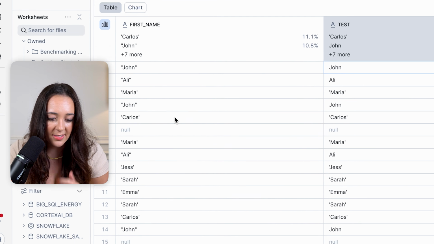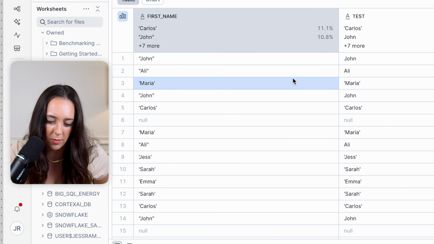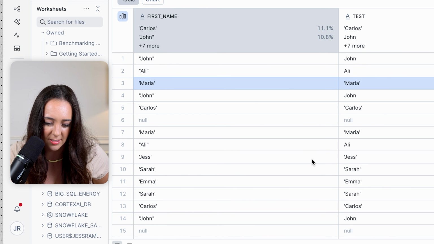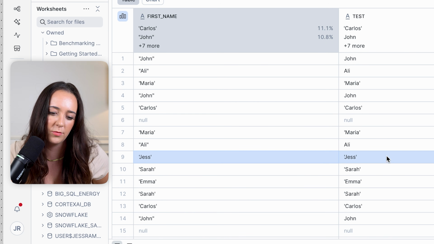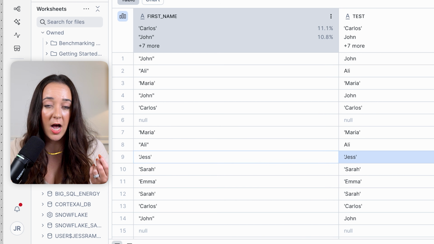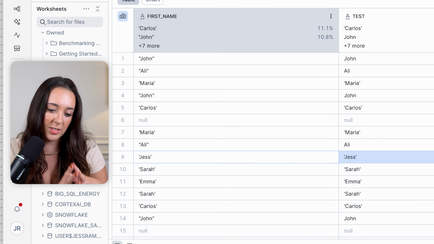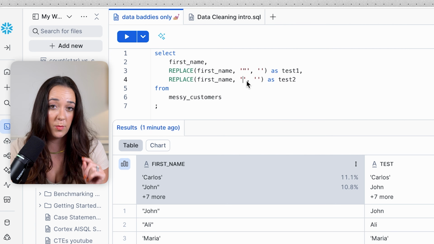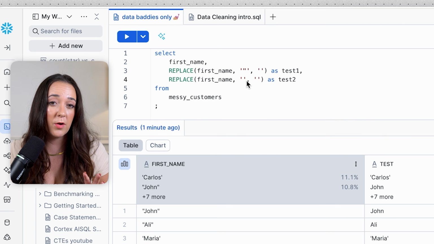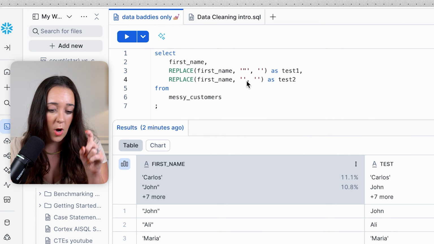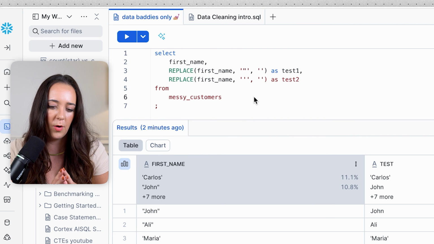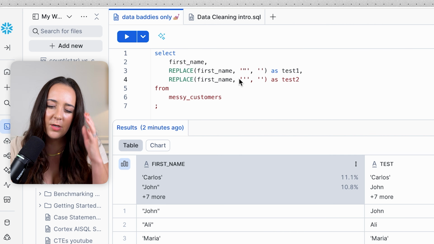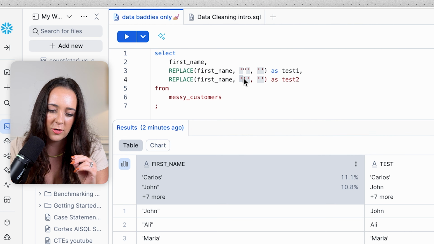Good. But that doesn't cover the use case with single quotes. So Maria and Jess, they still have the single quotes. So what we can do is figure out how to remove the single quotes from the string as well. We can start out with our single quotes because we know we have to remove a string, but the string we want to remove is a single quote. So 1 quote. But if I type a single quote in between the single quotes, SQL gets all weird because it's kind of confused because it thinks that this is an entire string and then I started a new string with this last quote.